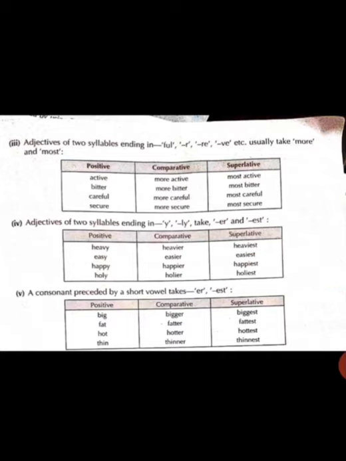Next we have adjective of two syllables. But one more condition is there, that they should end with ful, r, re, ve. These suffixes should be there after the adjective, and if they carry two syllables, then their comparative and superlative will be more and most. Active, more active, most active.